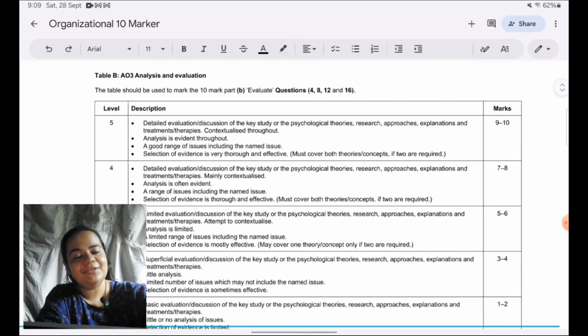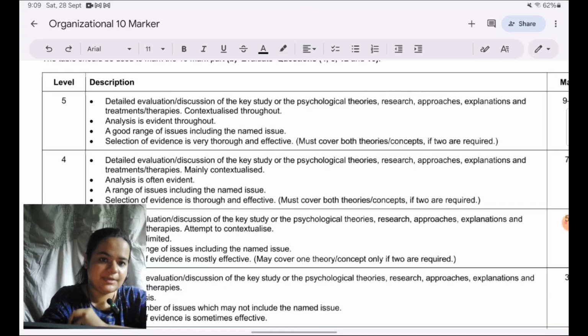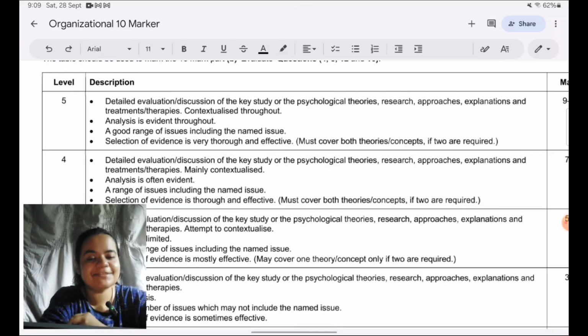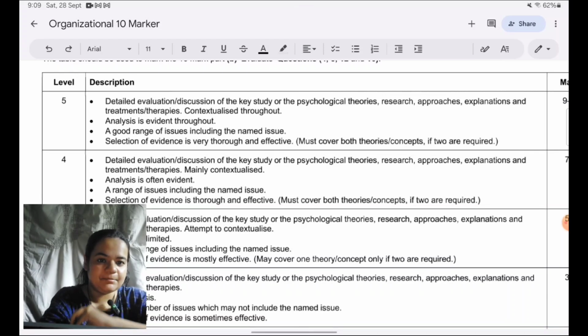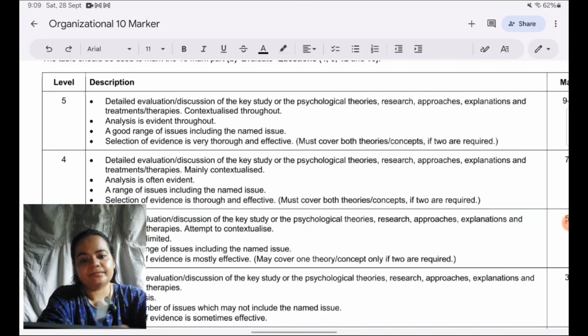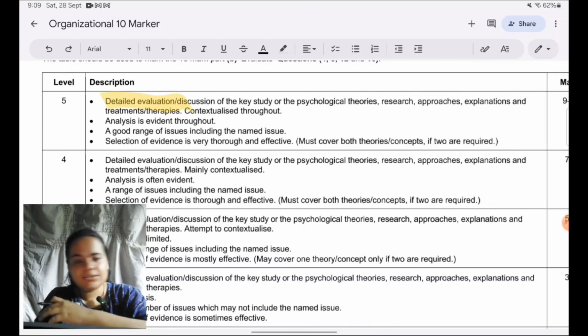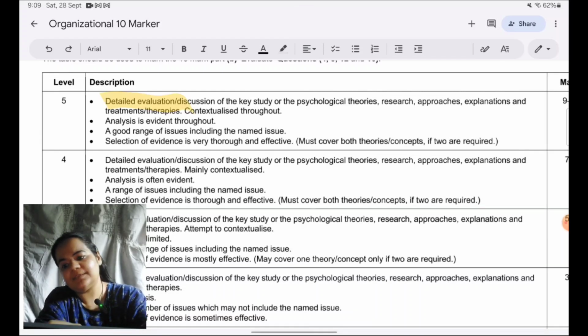Okay, so let's begin with looking at what are the requirements for scoring 9 or 10 marks, preferably 10 marks on the 10 marker. I will go through only what is given under level 5 because anyways we are not targeting level 1 to 4. We don't want our answer to fall there, so why should we look at that? Okay, so if you see at level 5, the first thing they want in your answer is detailed evaluation. Evaluation means giving strengths and weaknesses.